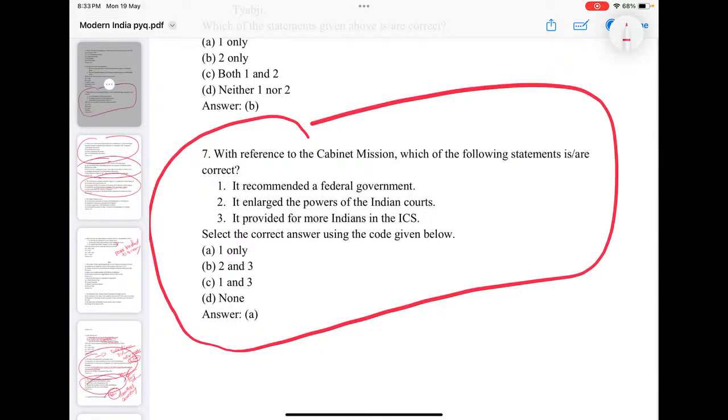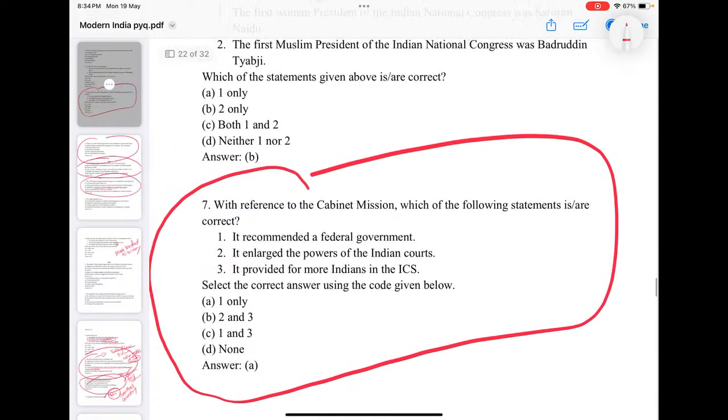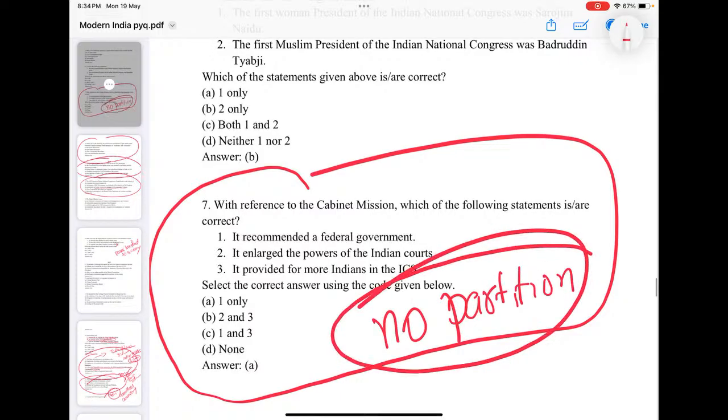With reference to the Cabinet Mission, which of the following is correct? It recommended a federal government, enlarged the power of Indian courts, provided for more Indians in the ICS. With regard to the Cabinet Mission, you should know the purpose of each mission. See why this mission came to India. If you know the fundamental thing, this is answerable. So it has nothing to do with the ICS or the Indian courts. It recommended a federal government and avoiding partition, no to partition. It proposed a federal system, a division of power.